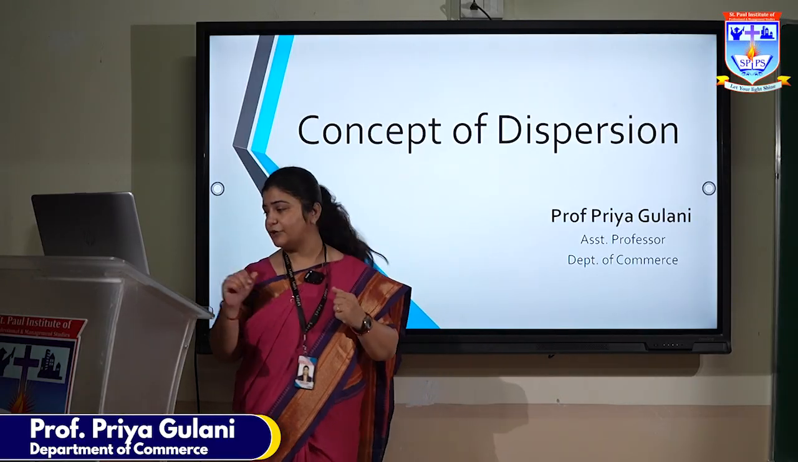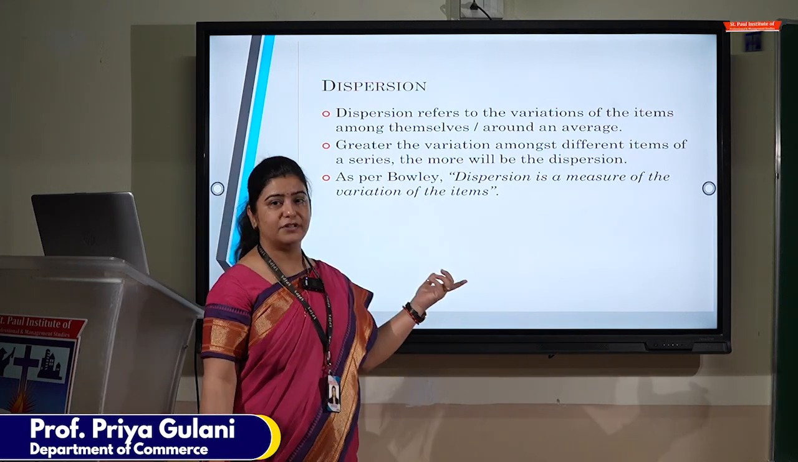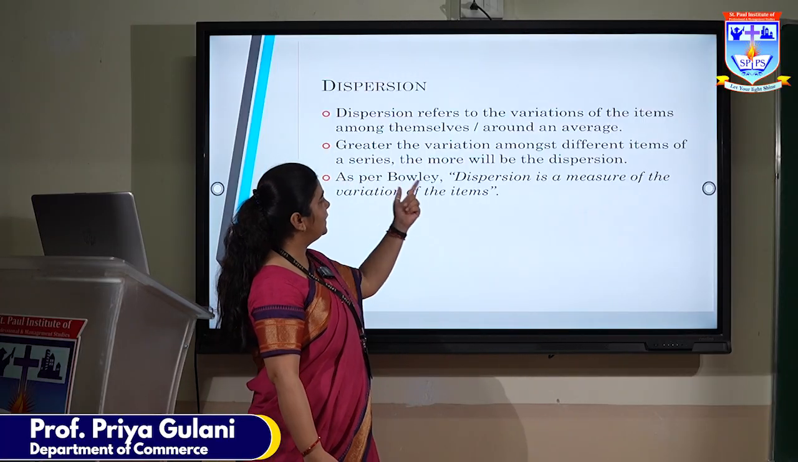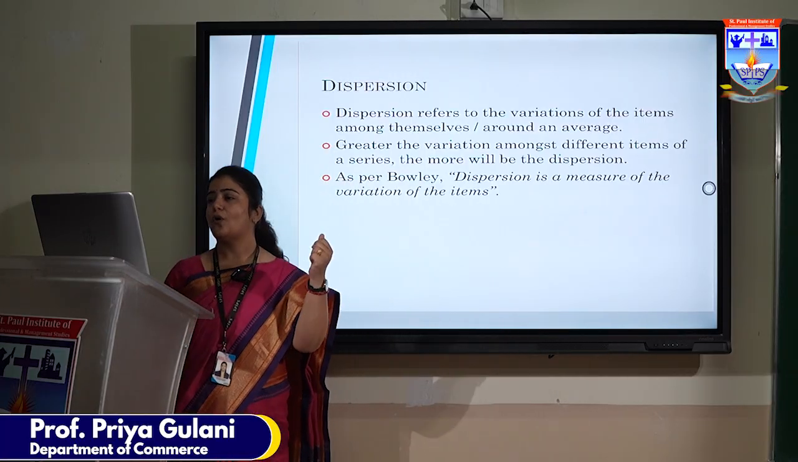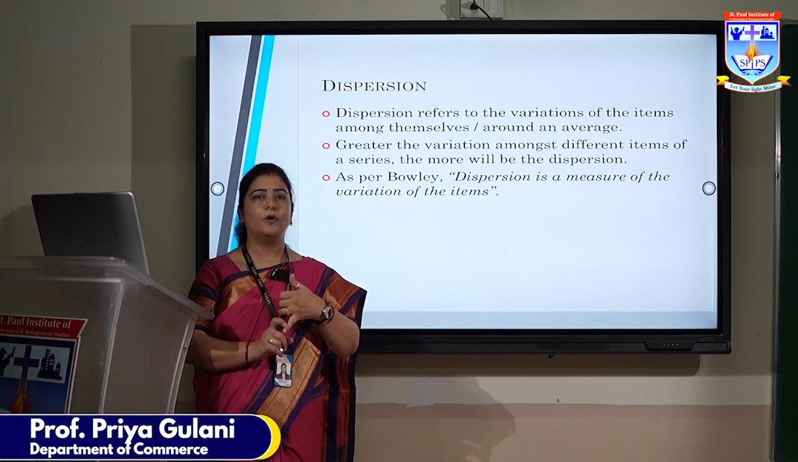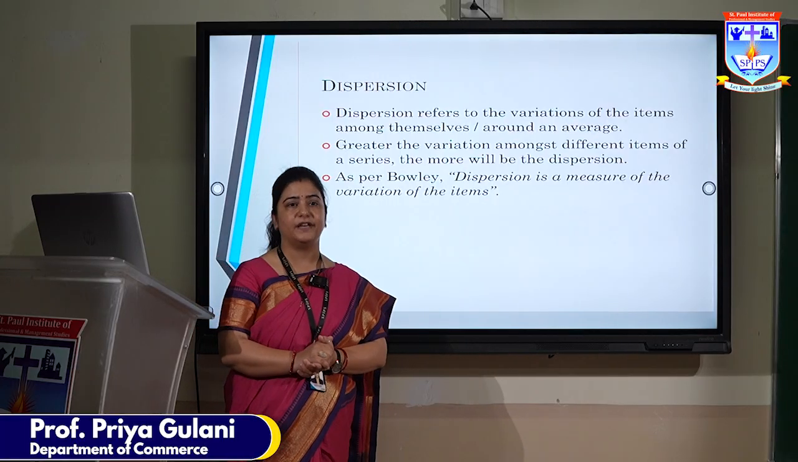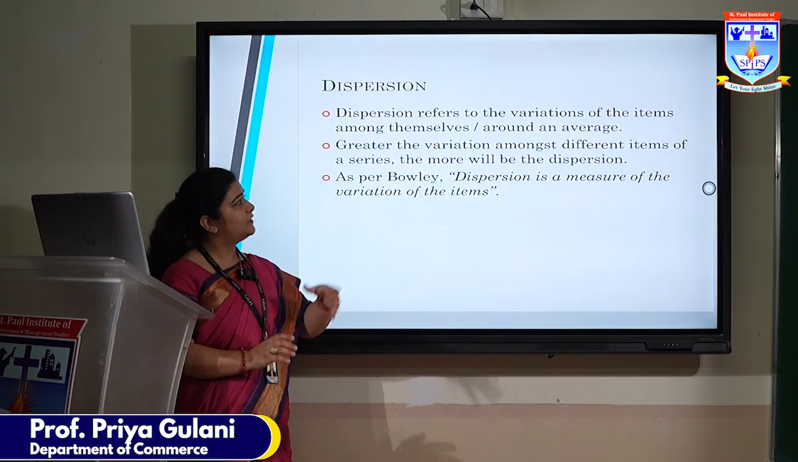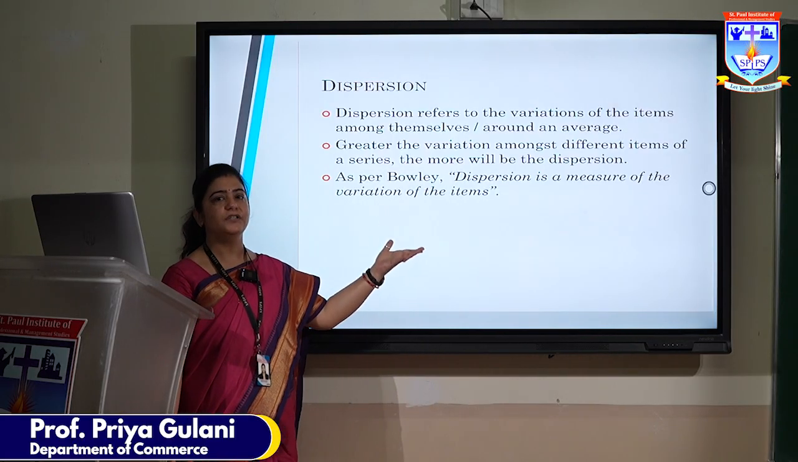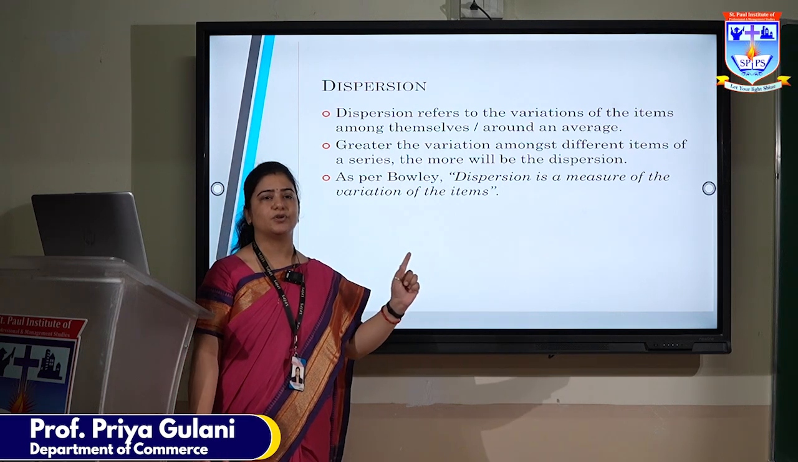Now, let's see what is dispersion. Dispersion refers to the variations of the items among themselves or around an average, as I have already told you. The greater the variation among the different items of a series, the more will be the dispersion. According to Bowley, dispersion is a measure of variation of the items. So this is the concept of dispersion. It tells us about the variations amongst the series or when compared with the measure of central tendency.